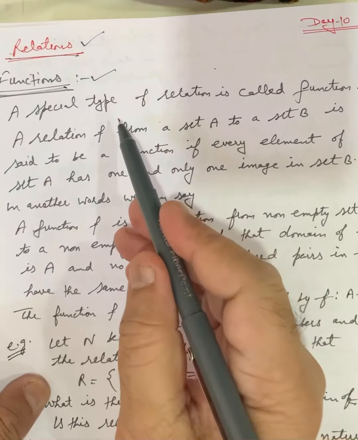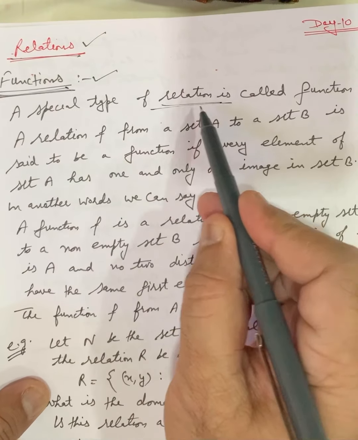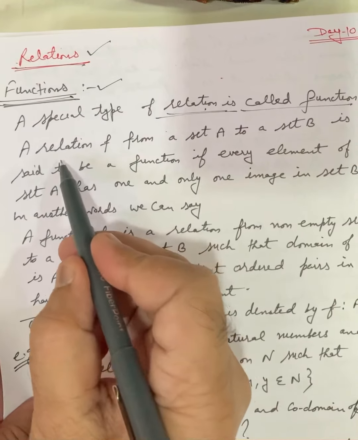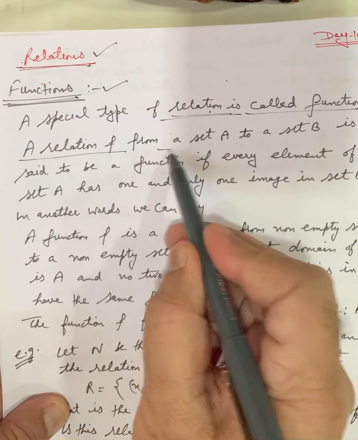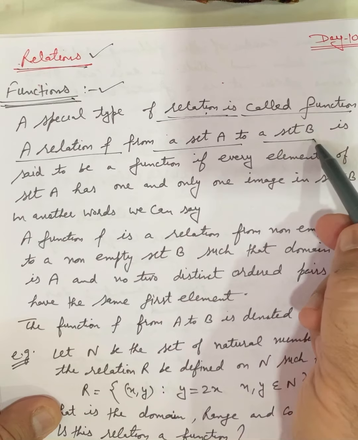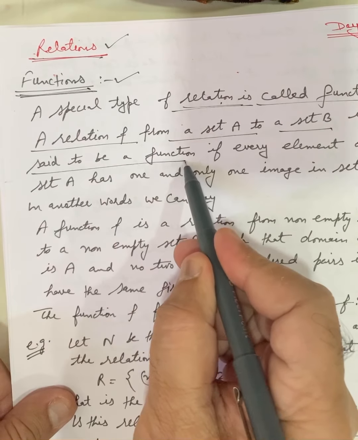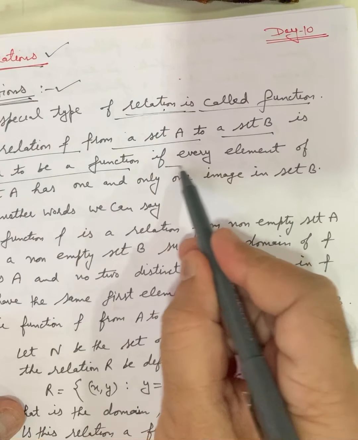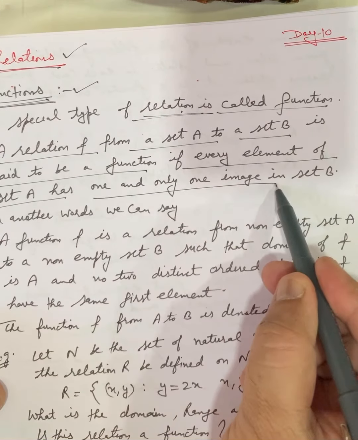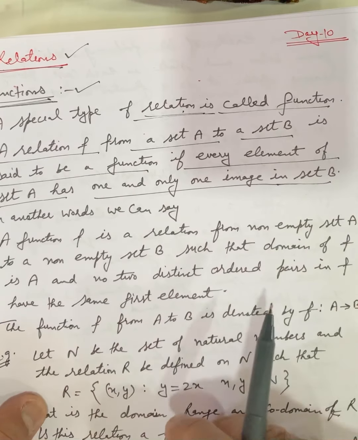A special type of relation. It is also a relation. One of the relations is called a function. A relation f from set A to set B is said to be a function if every element of the set A has one and only one image in the set B.